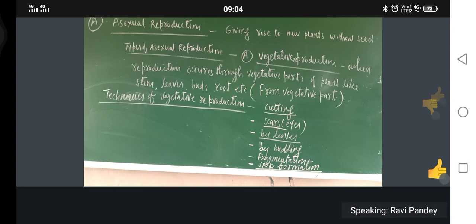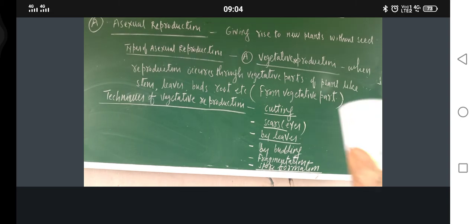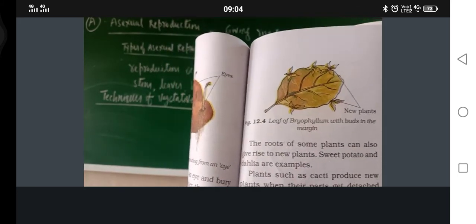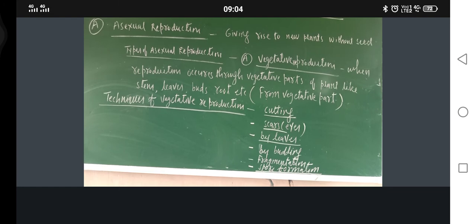There is one plant called bryophyllum. Next I am teaching you leaves. Reproduction through leaves can also take place. This is bryophyllum leaves. From the leaves also, new plants can be grown. From the bryophyllum leaves, some small buds come out. If those buds are planted, they will give new plants.